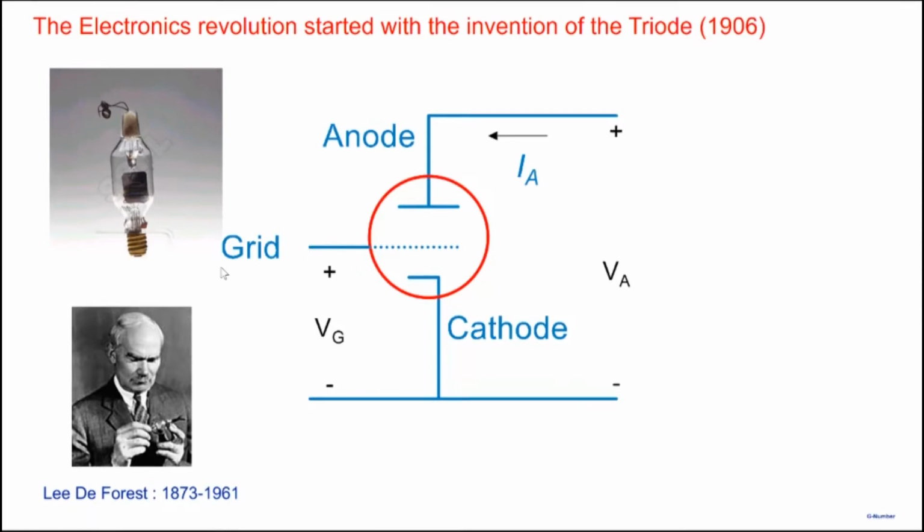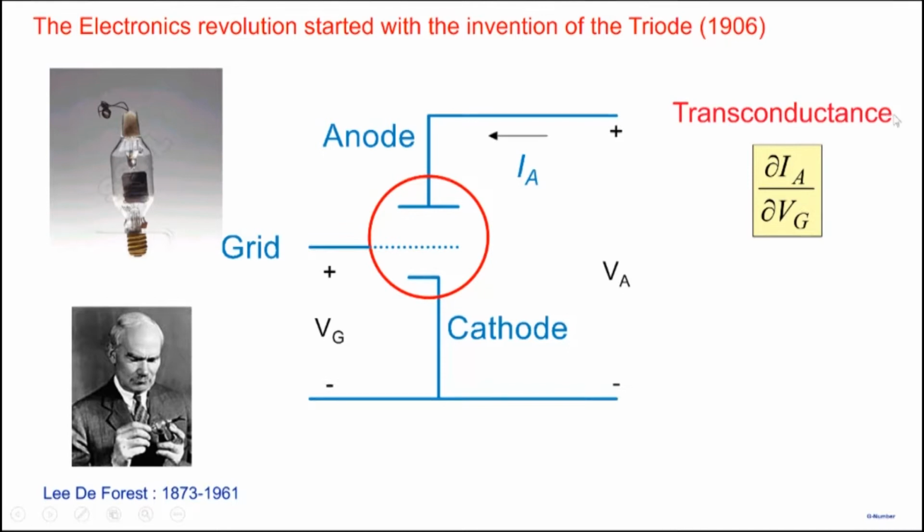So thereby what you're able to do is that by applying a voltage to the grid, a relatively small voltage compared to the anode voltage here, you're able to control this particular current here. You can make the current higher or smaller by applying this particular voltage. So what we get is a property that we call as transconductance.